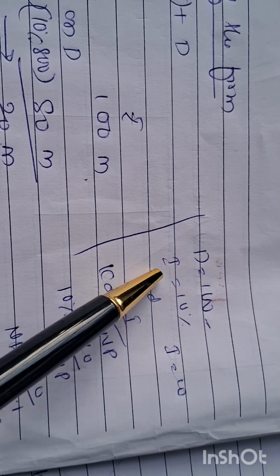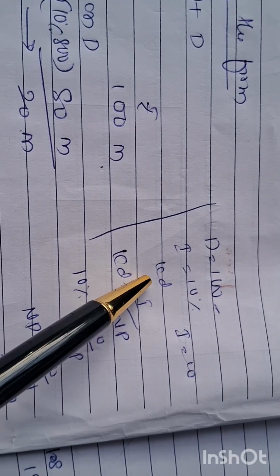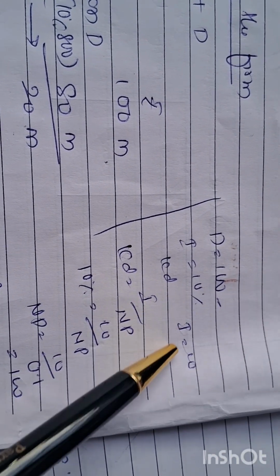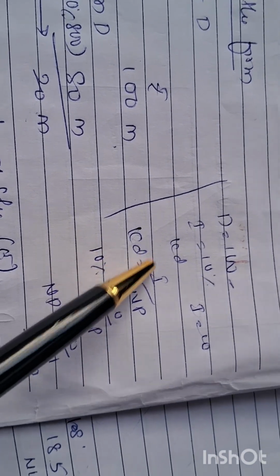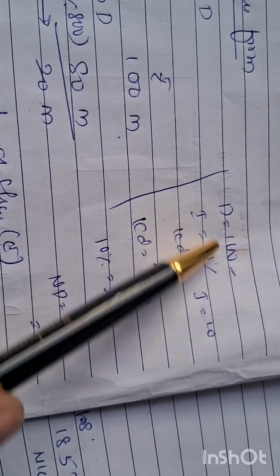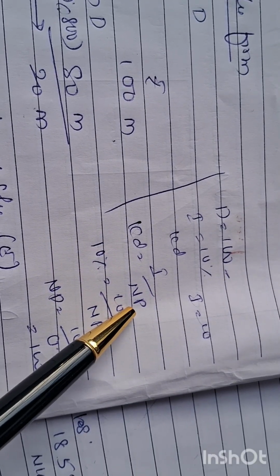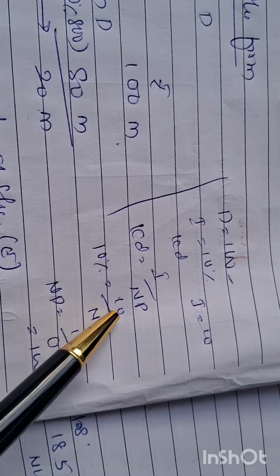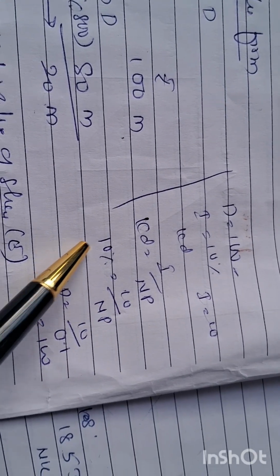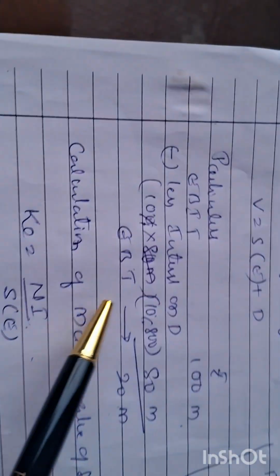For example, if the debenture value is 100, rate of interest is 10%. So rate of interest 10% means I equals 10. Interest is 10. So we know KD equals interest divided by NP, that means issue price. 10% equals 10 divided by this value. Again we are getting the value of debenture. Same thing we are doing here also.